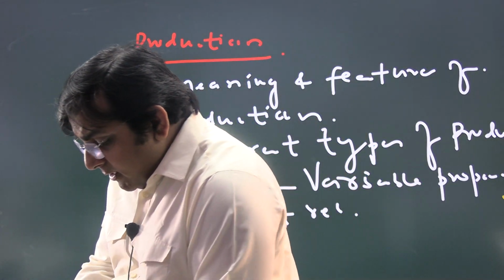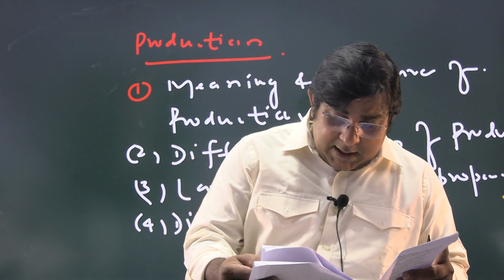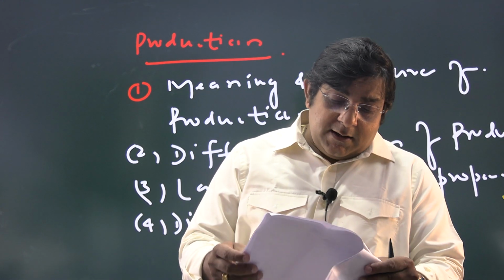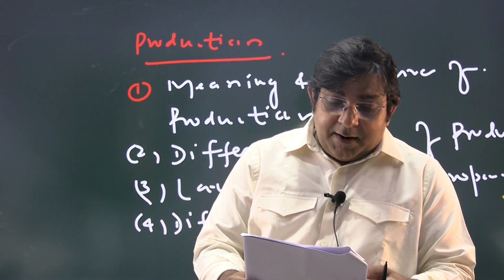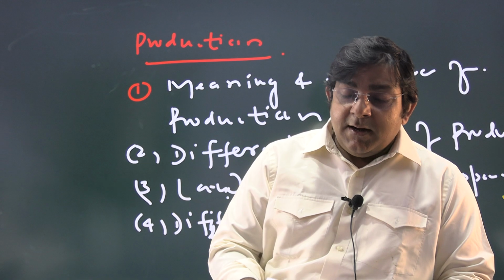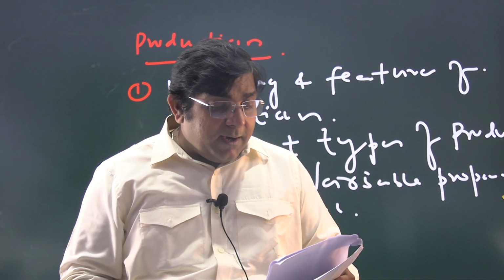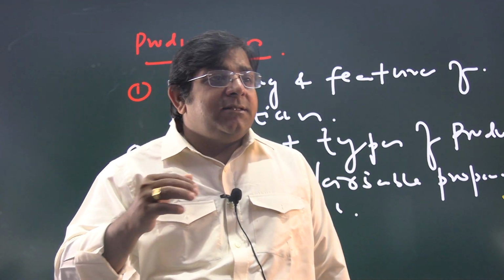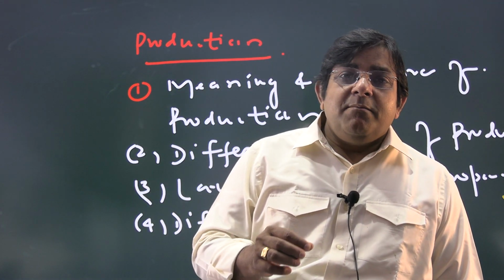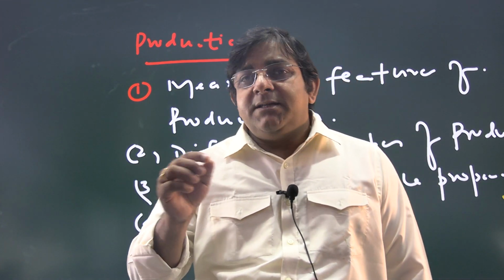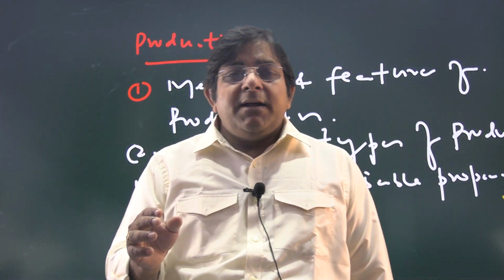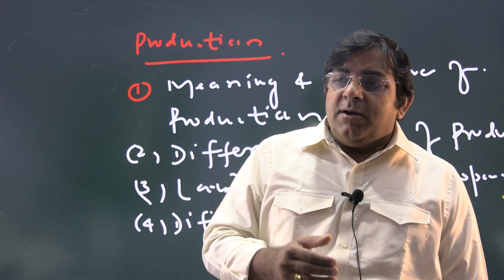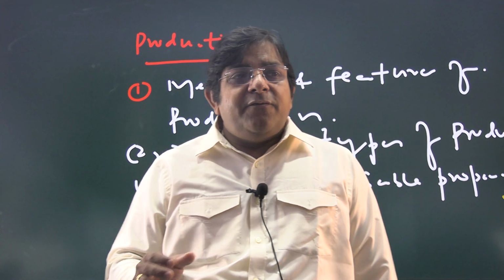After market you have to study the theory of income and employment. That means concept of aggregate demand, aggregate supply, where you will study effective demand, marginal propensity to consume, marginal propensity to save, average propensity to consume, average propensity to save, and different relationships.